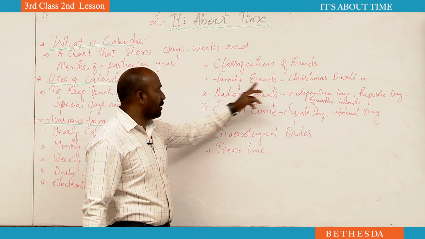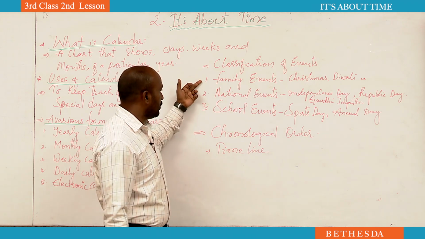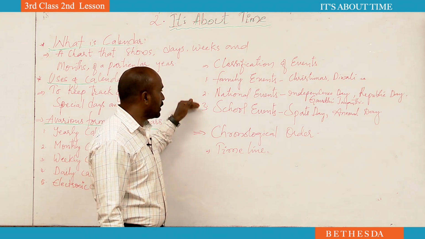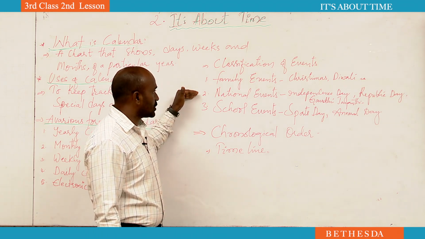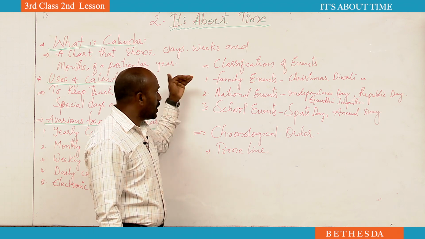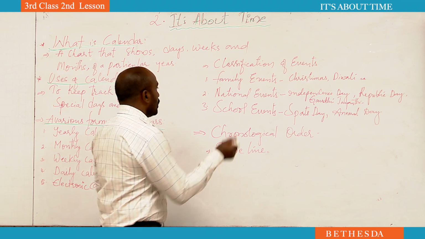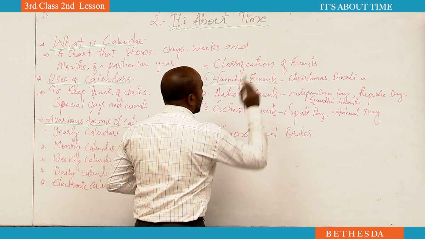The first one is family events. Family events, national events, school events. Okay, family events, national events, school events. What do we study in the family event? First of all, let us study what we learn about the family event.